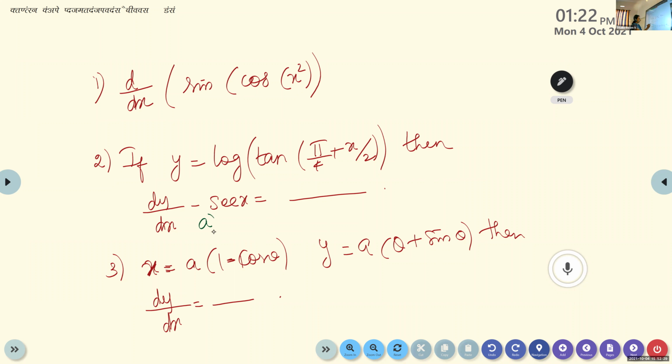For the second one, I'll give the options. A is 1, negative 1, B is 1, C 0, D 2.